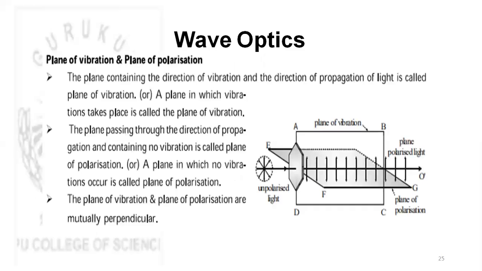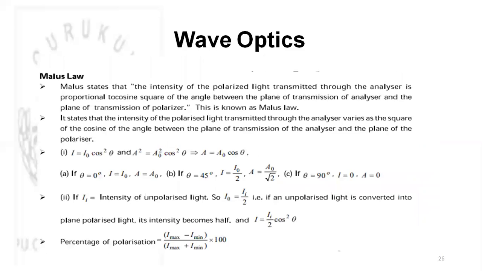So the plane containing the direction of vibration and the direction of propagation of light is called the plane of vibration, or a plane in which vibration takes place is called the plane of vibration. The plane passing through the direction of propagation and containing no vibration is called the plane of polarization. As you can see, the plane of vibration is given by ABCD, and the plane of polarization is given by EFGH. So this is how we are having it. The plane of vibration and plane of polarization are always mutually perpendicular to each other.